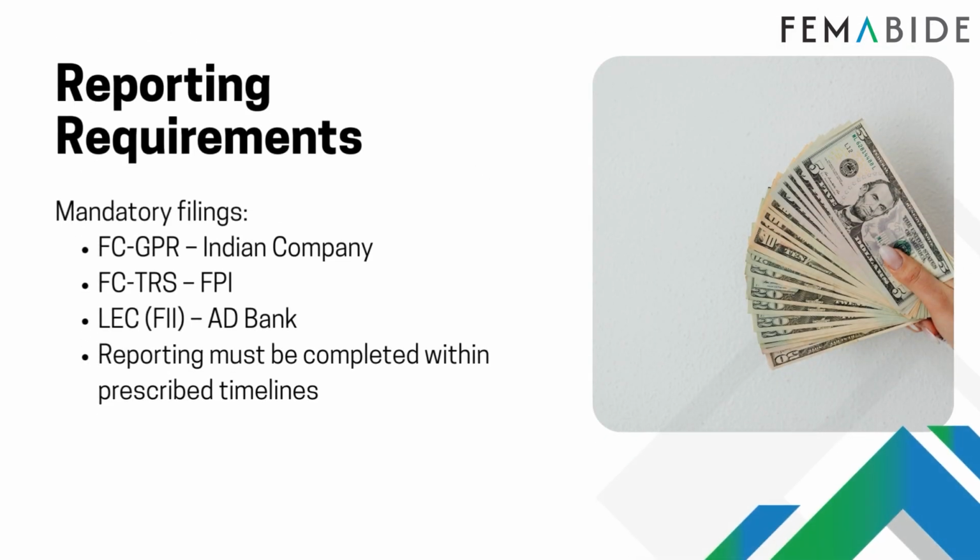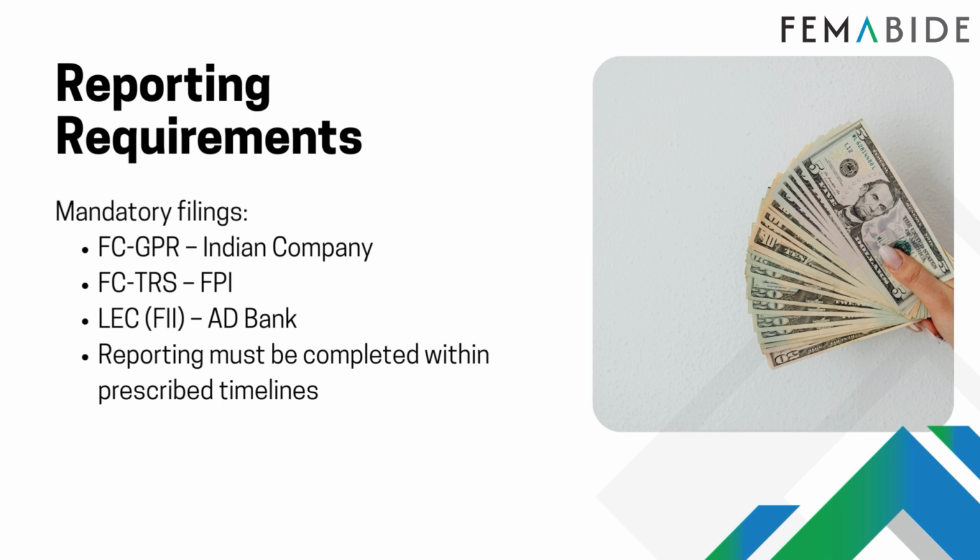Reporting requirements. Step 3 covers the mandatory reporting requirements. There are 3 key forms that must be filed. First, Form FCGPR, which must be filed by the Indian company receiving the investment. This form reports the capital receipt under the FDI route. Second, Form FCTRS must be filed by the foreign portfolio investor. This form transfers the reporting responsibility from the portfolio investment framework to the direct investment framework. Third, Form LEC FII must be filed by the authorized dealer bank. This form confirms the transaction and maintains the regulatory trail.